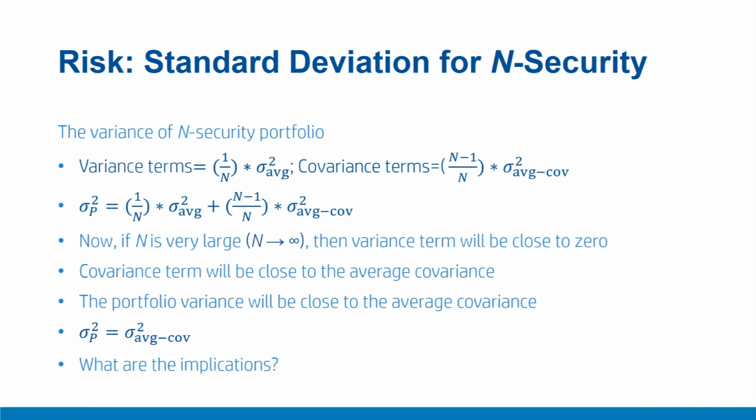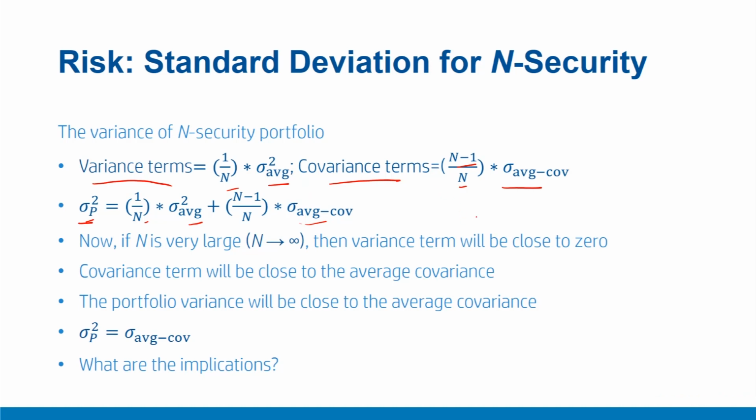Now that we have a simplified expression for covariance as well as variance terms, let us put these expressions together to find the overall risk of the portfolio. First we have the set of variance terms, for which we found a simplifying expression in the form of average variances. So our simplified variance term is equal to 1 upon n times the average sigma square, and our covariance term summation is equal to n minus 1 upon n into average covariance. We put them together to find the overall risk of the portfolio, or sigma p square, which is 1 upon n into average sigma square plus n minus 1 upon n into the average covariance term.